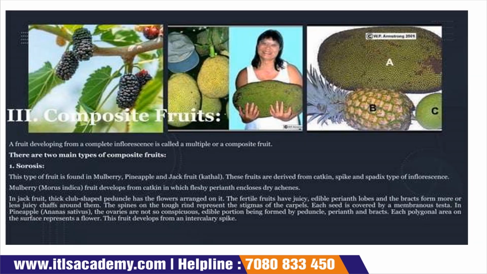The last one is composite fruits. Composite fruits are also called multiple fruits because they are formed from a complete inflorescence. They are divided into two parts. One is sorosis, and sorosis is the type of fruit found in mulberry, pineapple, and jackfruit. These fruits are derived from catkin, spike, and spadix types of inflorescence. Mulberries are derived from a catkin in which the fleshy perianth encloses a dry achene.